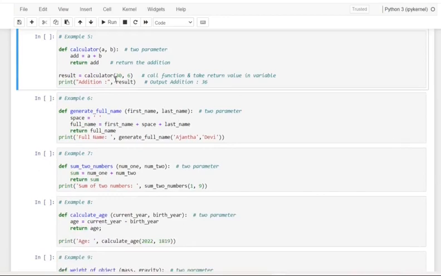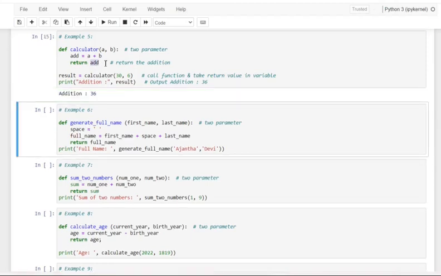Okay, next, let me use two parameters as an example. And see here, dear friends, we want to calculate the sum of two numbers, or addition of two numbers. We do that inside a function named calculator, passing two variables a and b. If I want to combine them and return the addition, you can also directly provide return a plus b, that can also be done. Okay, as you are convenient. Here we are adding the two numbers, and when we pass the arguments as 30 and 6, we get the result as 36.